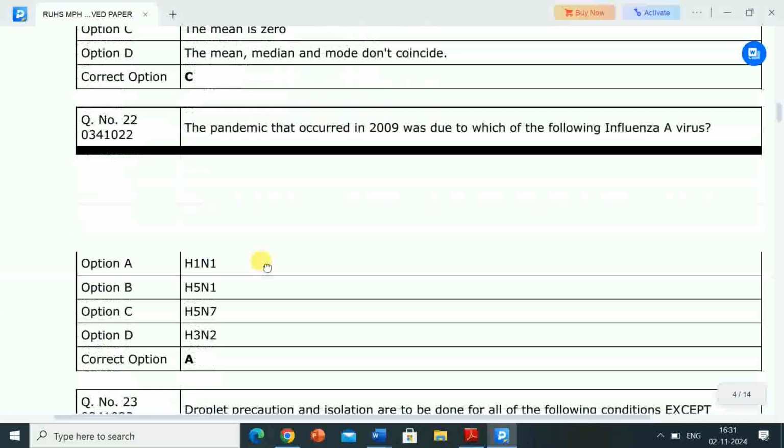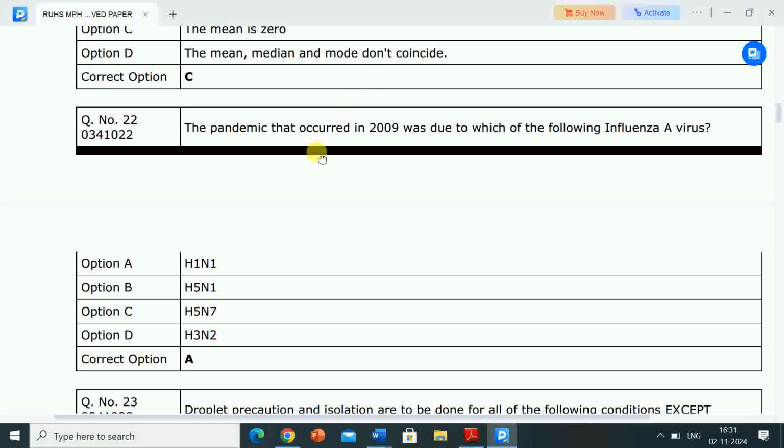Next question is, the pandemic that occurred in 2009 was due to which of the following influenza A virus? Options are H1N1, H5N1, H5N7, H3N2. Correct answer is option A, H1N1.